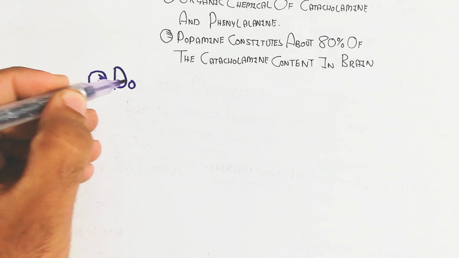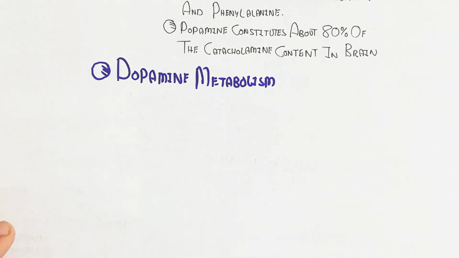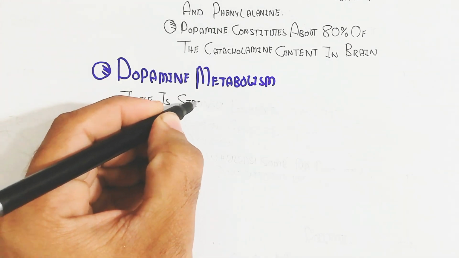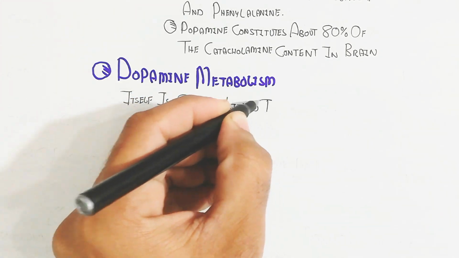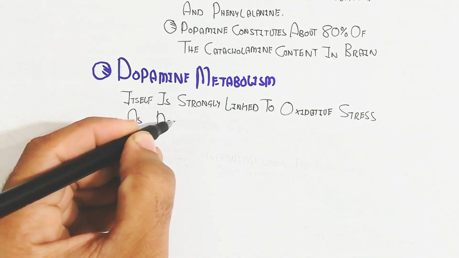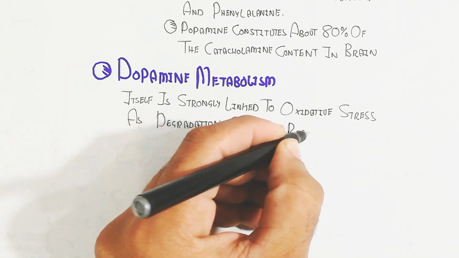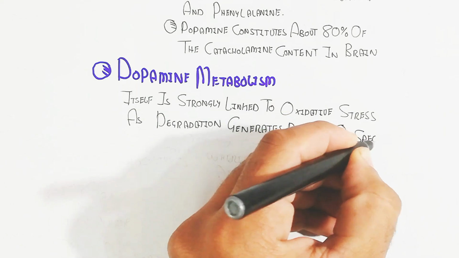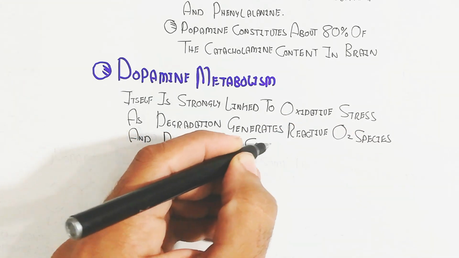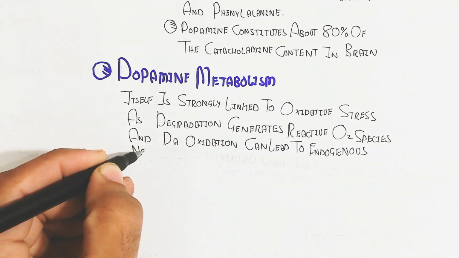Let's begin to understand dopamine metabolism. Dopamine itself is strongly linked to oxidative stress, as its degradation generates reactive oxygen species which damage tissue. Dopamine oxidation can also lead to endogenous neurotoxins, whereas some dopamine derivatives even show an antioxidant effect.